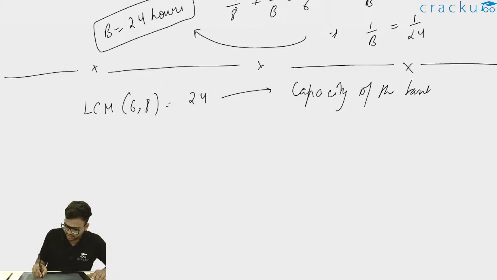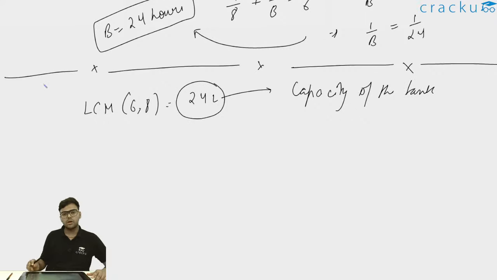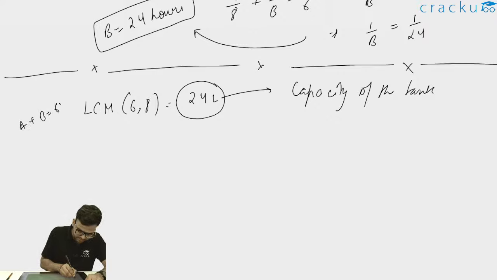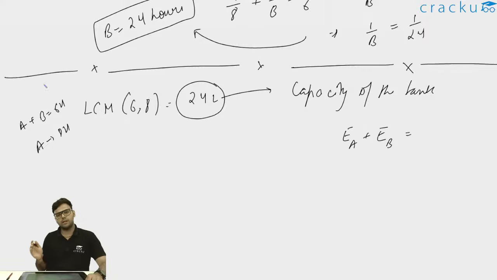Capacity of the tank. So the capacity of the tank will be 24 liters. Now we have to find, we are given that A plus B, they take 6 hours and A alone takes 8 hours. So what I can say, efficiency of A plus efficiency of B, when A and B are working together, what exactly is happening?